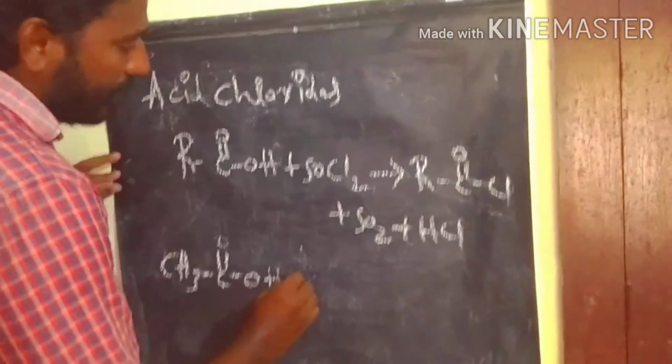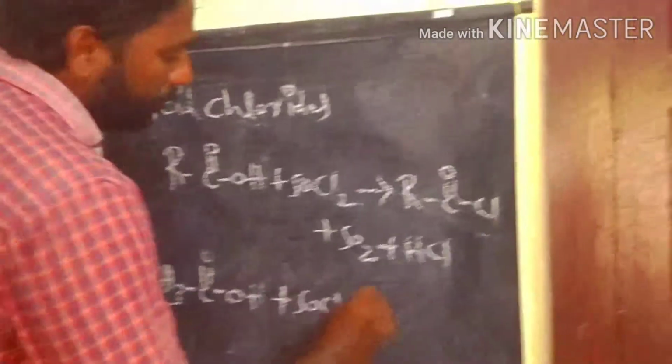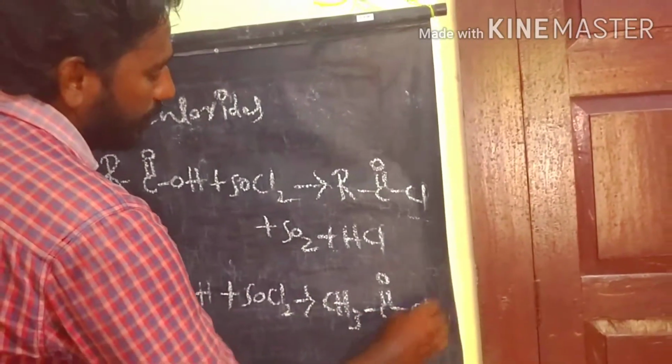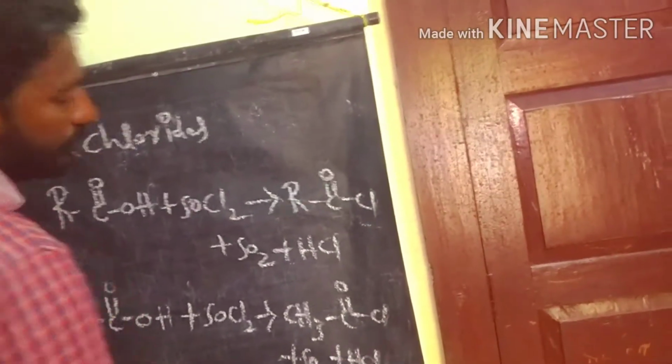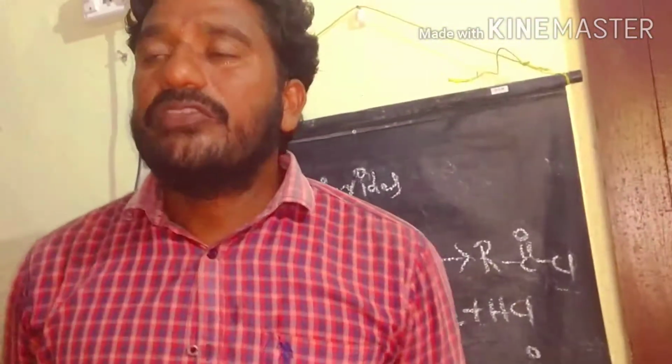Here also, if you take acetic acid reacting with sulfonyl chloride, it produces acetyl chloride plus sulfur dioxide plus HCl. This is another way to prepare acid chlorides from carboxylic acids.